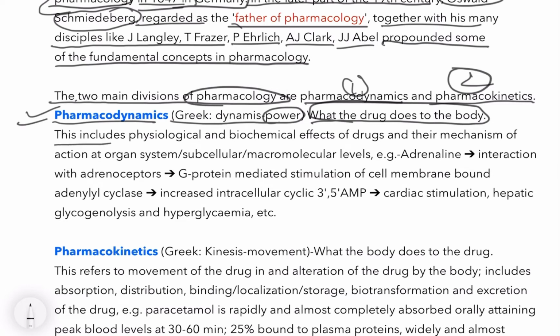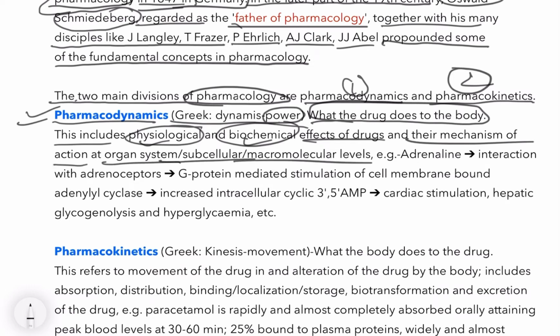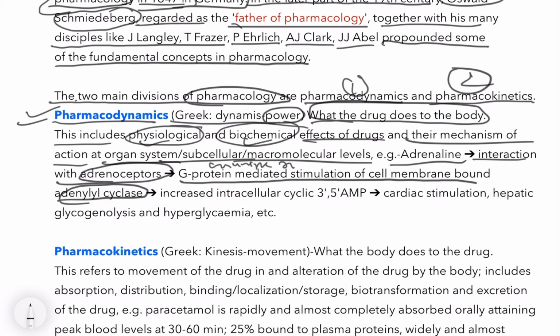This includes physiological and biochemical effects of drugs and their mechanism of action at organ system, subcellular or macromolecular levels. For example, adrenaline interacts with the adrenoreceptors. Then it causes G protein mediated stimulation of a cell membrane bound adenyl cyclase. G protein is guanine nucleotide protein. It will stimulate the cell membrane bound adenyl cyclase and increase the intracellular cyclic 3',5'-AMP, that is adenosine monophosphate.